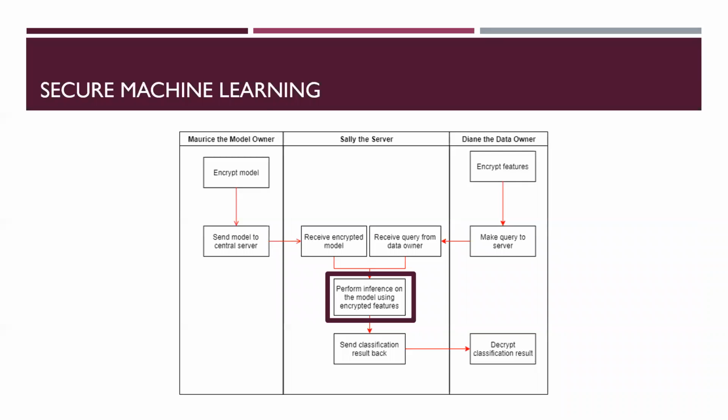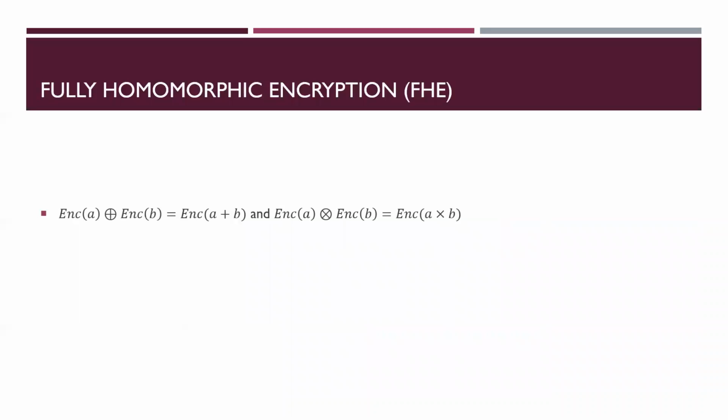Of the many approaches to classifying encrypted features using an encrypted model, fully homomorphic encryption, or FHE, is a popular one thanks to its generality. Fully homomorphic encryption is an asymmetric cryptosystem that allows for homomorphically adding and multiplying encrypted ciphertexts without having to decrypt them first. In other words, if we carry out a sequence of operations consisting of homomorphic adds and multiplies over ciphertexts, the decrypted result will be the same as if we had carried out the exact same operations over plaintext.